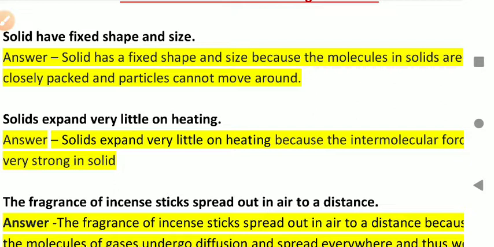Solids have a fixed shape and size. Answer: solid has a fixed shape and size because the molecules in solid are closely packed and the particles cannot move around. Okay.